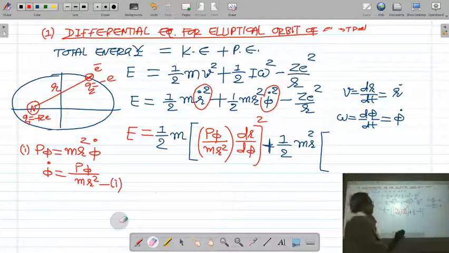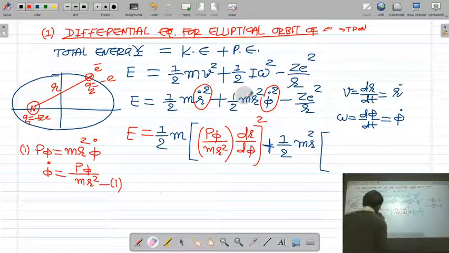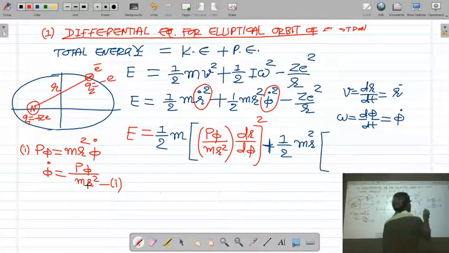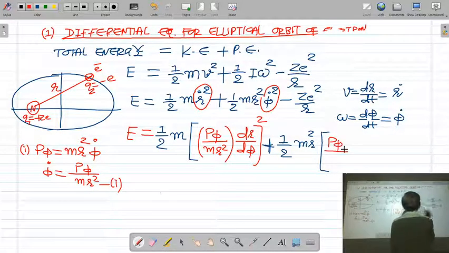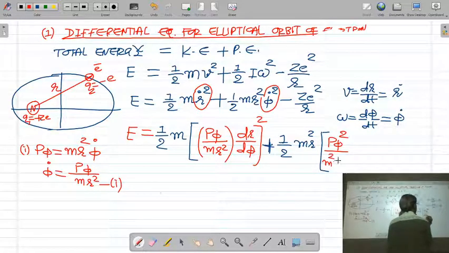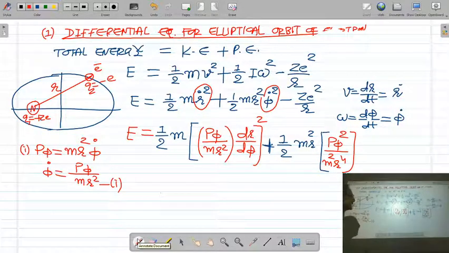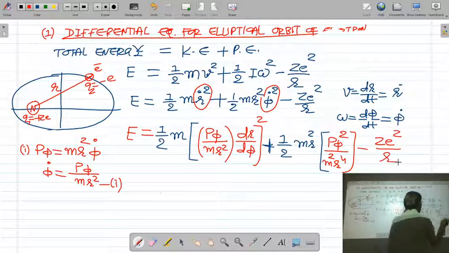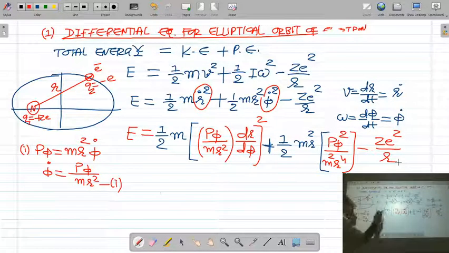In the second term is 1 by 2 mr square phi dot square. So in the second term, let us put the value of phi dot. What is the value of phi dot? P phi upon mr square. So what will be the square of p phi upon mr square? P phi square upon m square r to the power 4, minus z square upon r. So I have substituted the value of r dot in the first term and the value of phi dot in the second term.